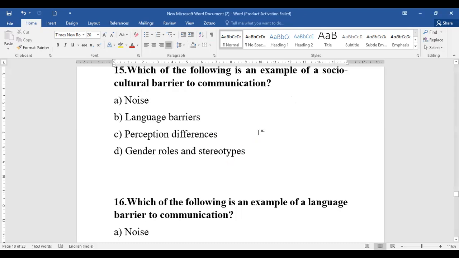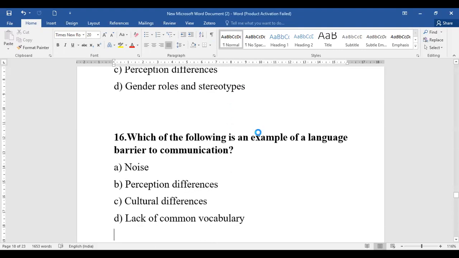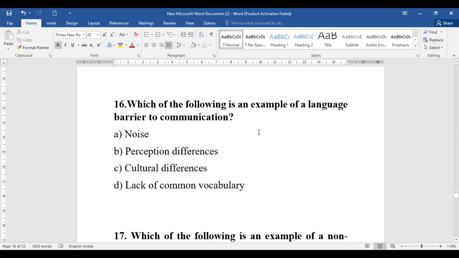Okay, coming to question number 16, everyone. Let's see what question 16 is all about. So question 16 is on language barrier. Whether noise, perception, culture, or lack of common vocabulary, what stands to be a language barrier? See, we are talking about language, no? So obviously the lack of common vocabulary will be considered as one of your language barriers.